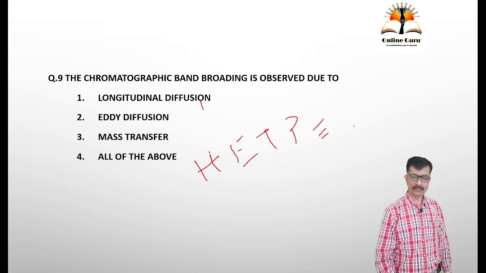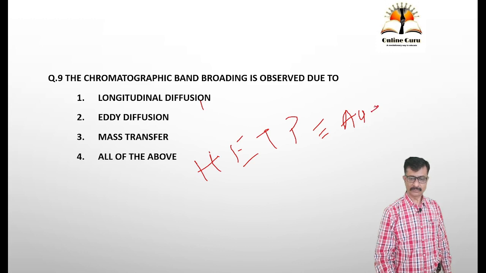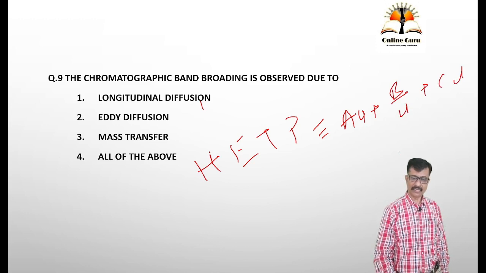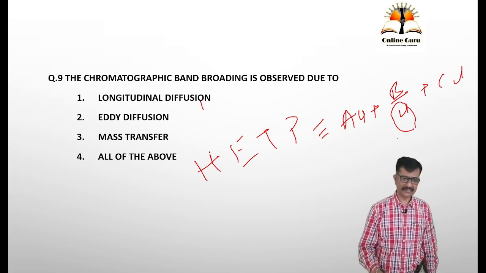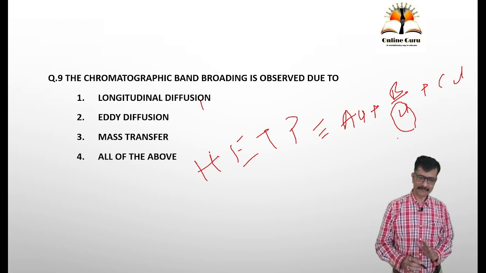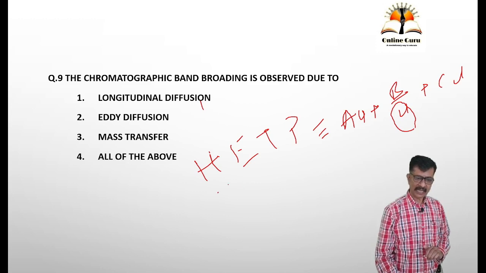HETP is equal to AU plus B by U plus CU, where U is the speed of mobile phase in a stationary phase. HETP, height equivalent to the theoretical plate.